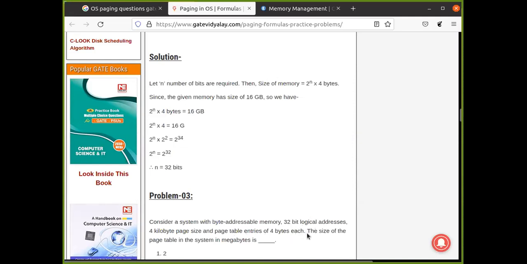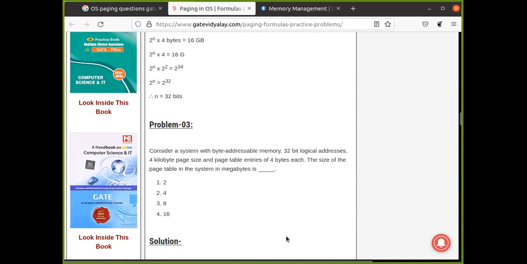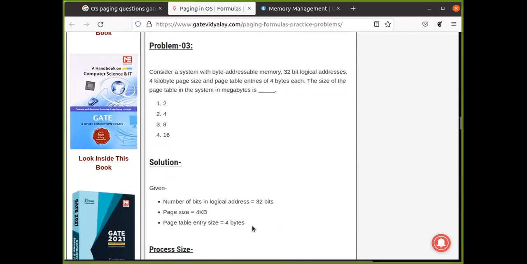See, how many pages can be there at max in one page table? Let's consider that the process is so long that it contains 2 raised to 20 pages. So your page table contains 2 raised to 20 entries, and each page table entry is of 4 bytes. So 4 into 2 raised to 20, that is 4 megabytes is the size.